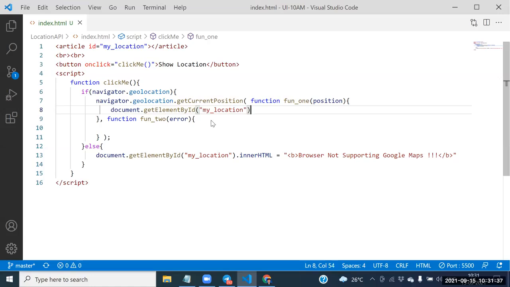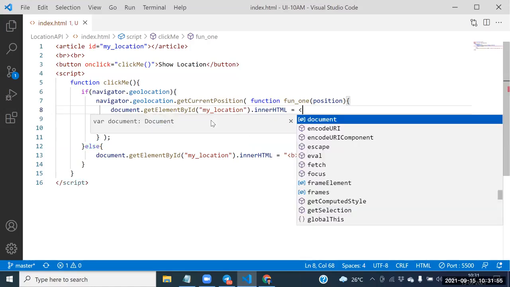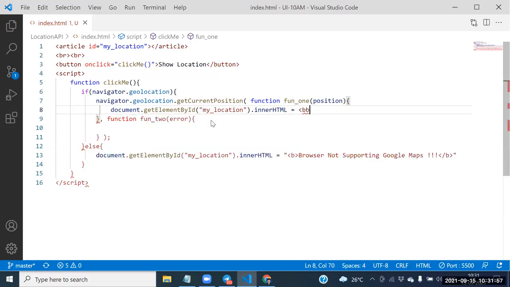Guys, see this one here. Dot innerHTML. We need to place the innerHTML here. Fine guys, after placing the innerHTML equal to, how to get the latitude? Shankar, how to get the latitude?